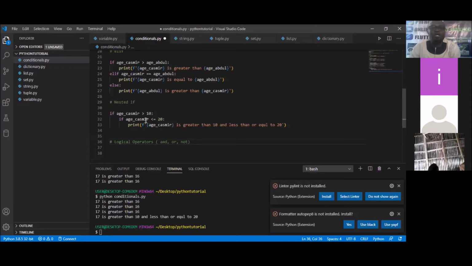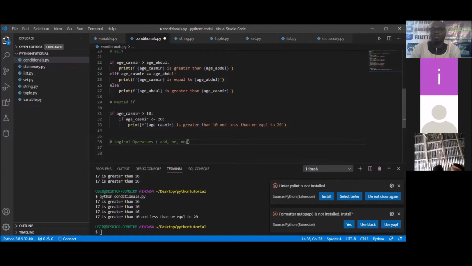If you use or, only one of them needs to be obeyed and that operation will happen. But if you use and, both must return the Boolean value of true before you can have this. But if you use or, once one of them returns true, this will happen.